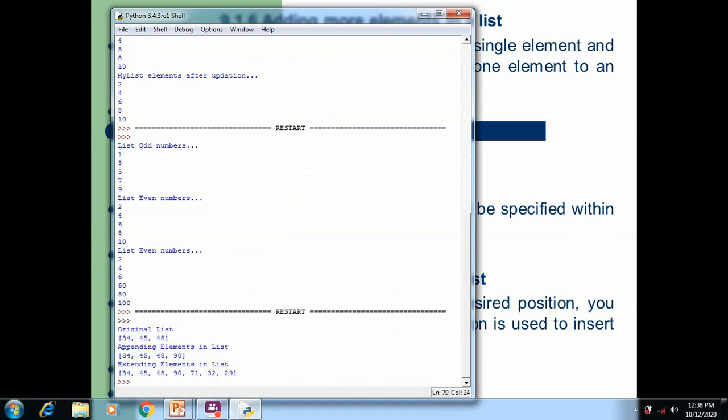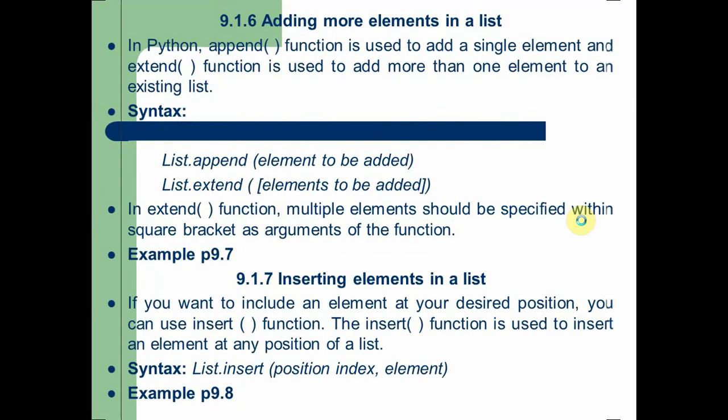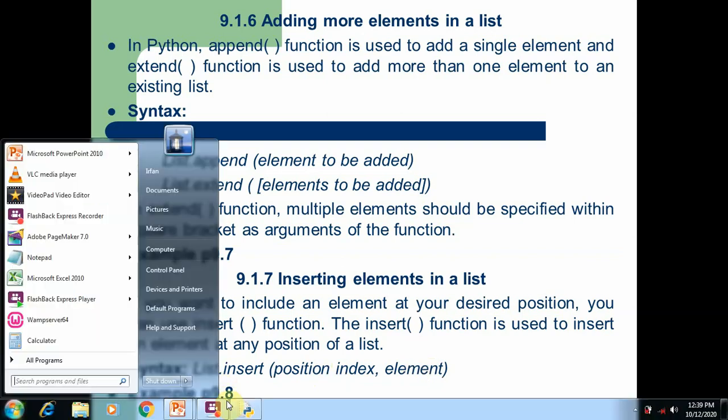If you want to add a new element at a specific position, then you should use the insert function. The insert function is used to insert an element at any position of a list. The simple example is list name dot insert. Within the insert, you should mention two arguments. One is the position index, where you want to add the new element, and the other is the new value for the list. We can understand this insert function in program 9.8.